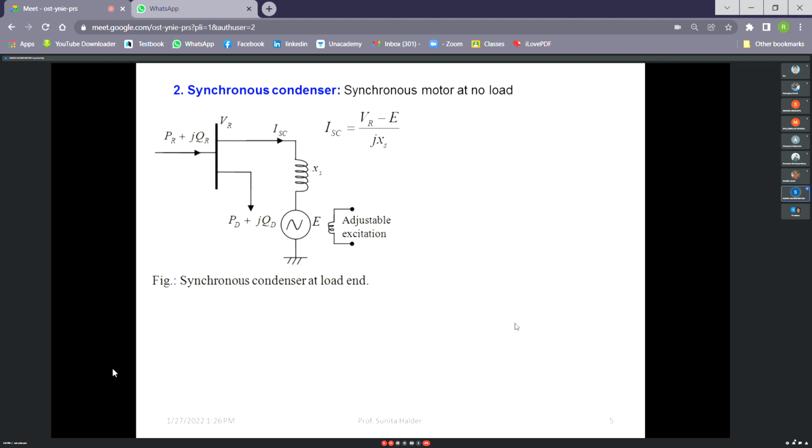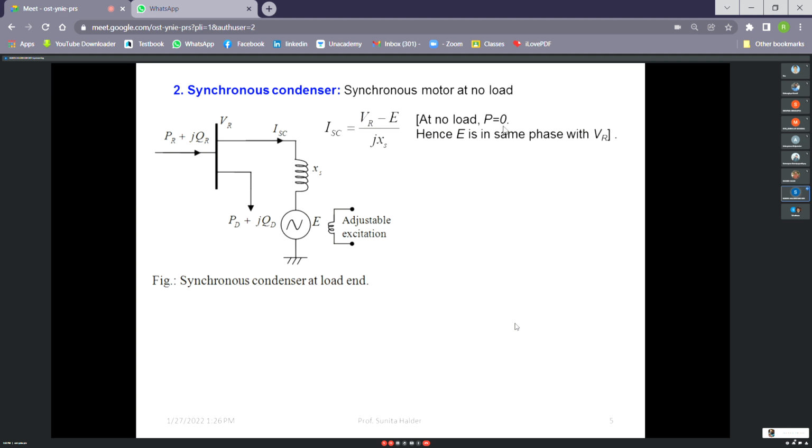Now, if we try to find out the current drawn by the synchronous motor, obviously the synchronous motor will draw current, isn't it? Because it is a machine. So what will be the current drawn by the synchronous motor? SC means synchronous condenser. So terminal voltage minus induced EMF divided by its reactance. So this will be the current. This is the representation of the synchronous motor, voltage behind the reactance.